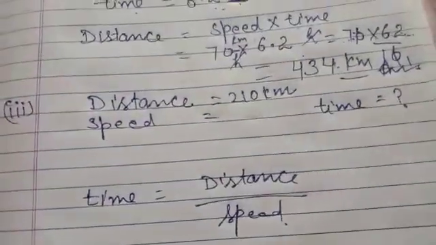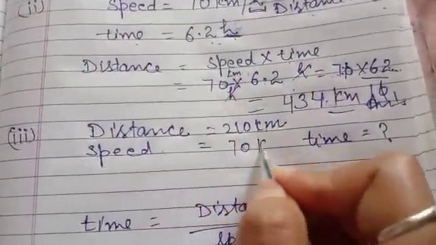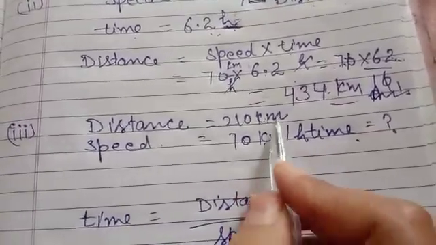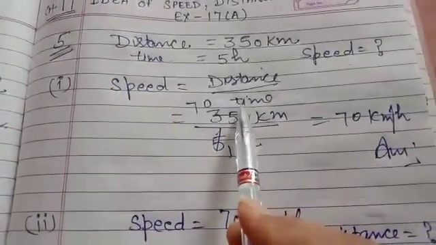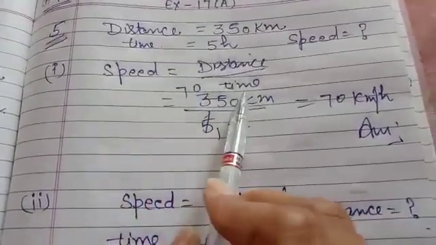Then distance is equal to this and speed we know it is 70 kilometer per hour. Time we have to find. Distance in both cases is in kilometers, so there is nothing to worry. And we have to find time. We will find time from here. Need to find time, take it to this side and take speed to this side. Interchange both the numbers with each other.